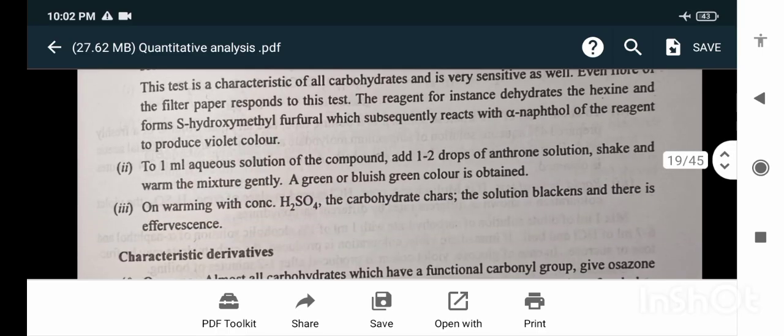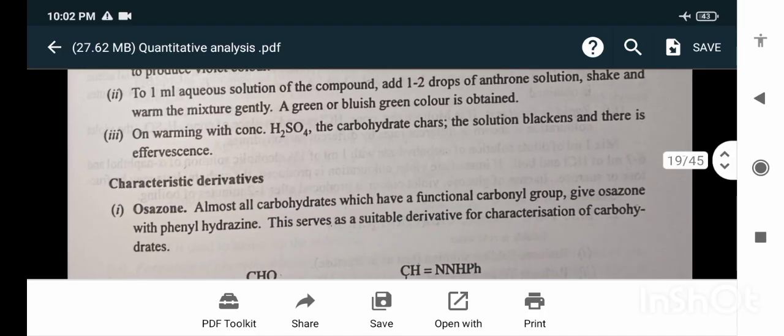To 1 ml of aqueous solution of the compound, add 1 to 2 drops of the anthrone solution. Shake and warm the mixture gently. A green or bluish green color is obtained on warming with concentrated H2SO4. The carbohydrate chars, the solution turns black, and there is effervescence.